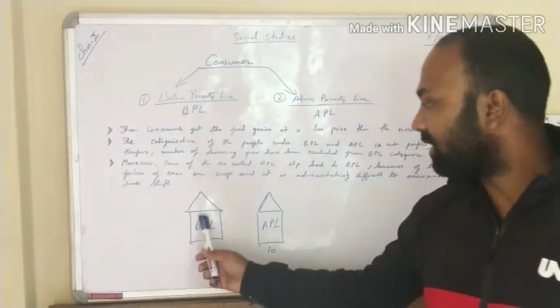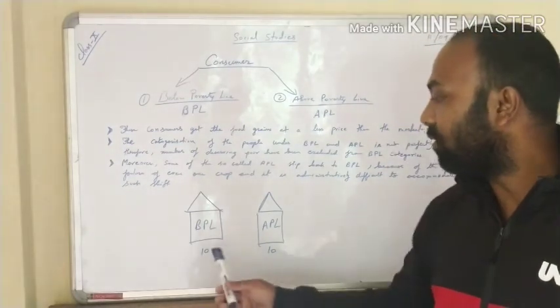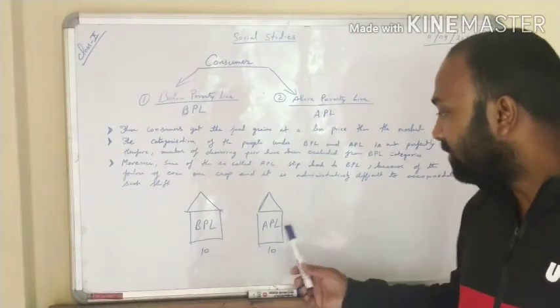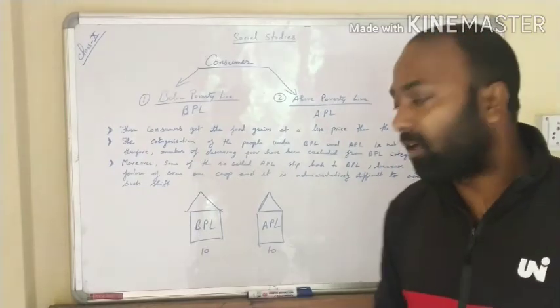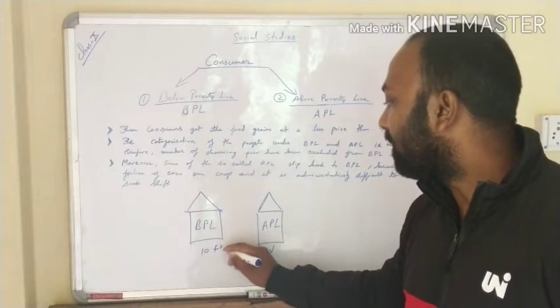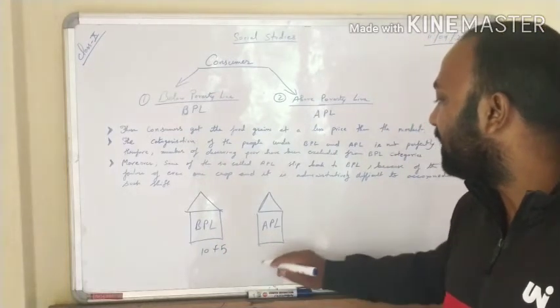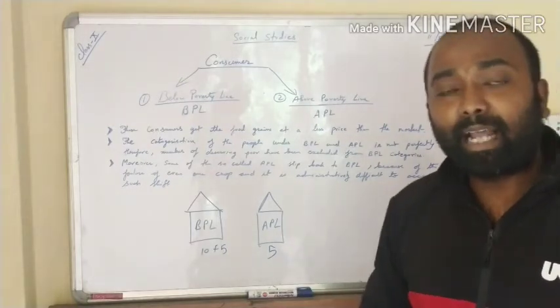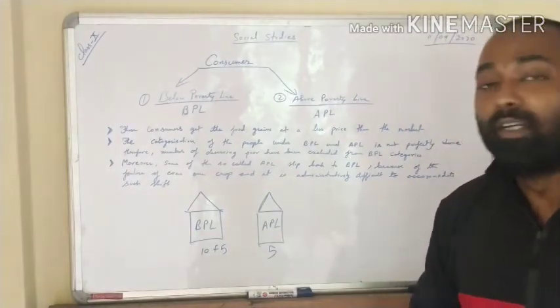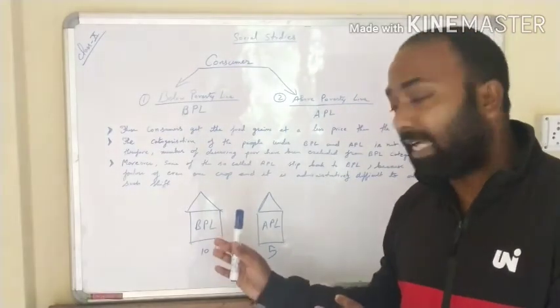Suppose there are two houses, one for BPL and one for APL, and the capacity of each house is 10 people. Now if the APL slip down to BPL, this one will be vacant, but here it will be plus 10. That means if even 5 people shift, it will be 15 out here and 5 here. It will be very difficult for the government to accommodate 15 people inside a house whose capacity is 10.